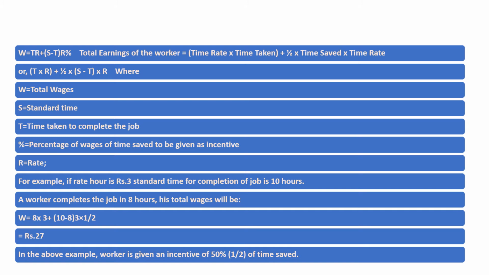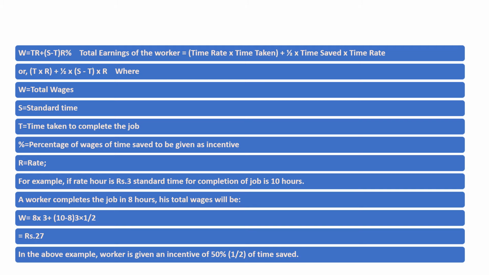W is equal to 8, the time taken, into 3, the rate fixed by the employer, plus 10, the standard time, minus time taken, that is 8, into 3, again the rate, into half, that is the 50 percent of whatever time has been saved. So it comes to a total of 27.